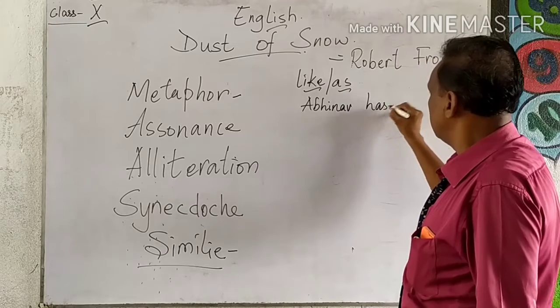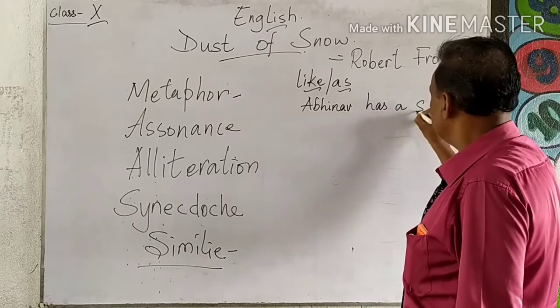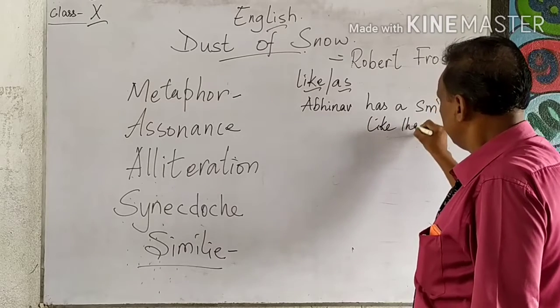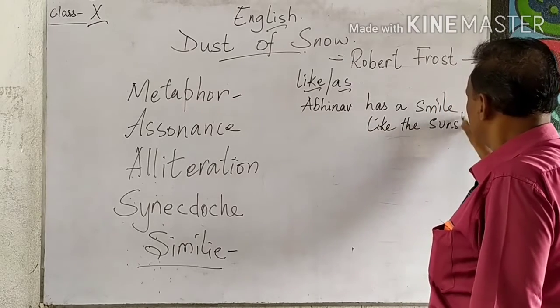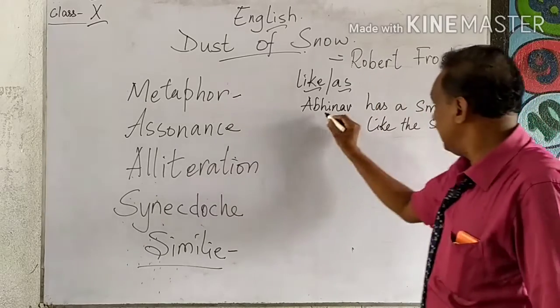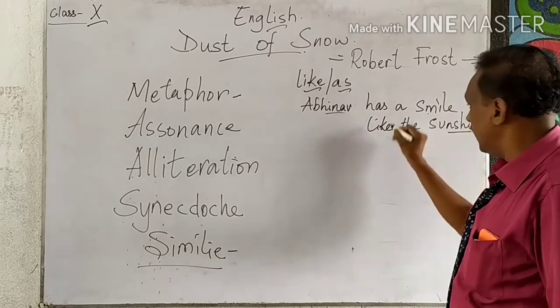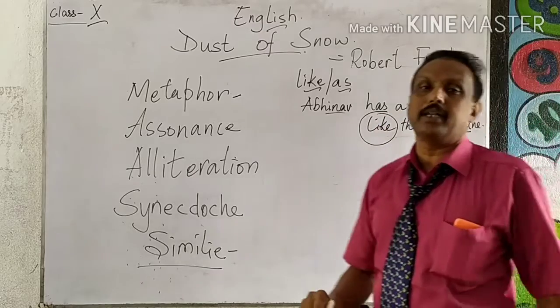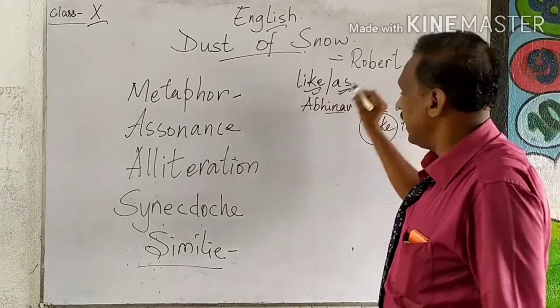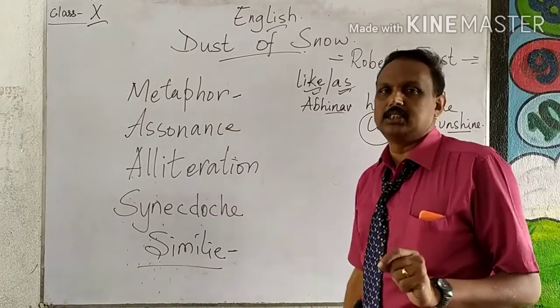Abhinav has a smile like the sunshine. So what do you understand from here? We are comparing two things, the smile of Abhinav with the sunshine, and we have directly compared it using the word like. When you find like or as, you understand that is a simile.